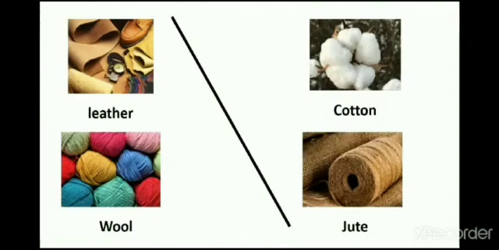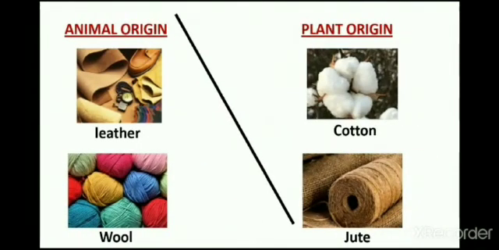Now, students, how are leather and wool different from jute and cotton? Leather and wool are obtained from animals, while jute and cotton are obtained from plants. So, students, leather and wool are obtained from animals. They are of animal origin, whereas jute and cotton are substances of plant origin.